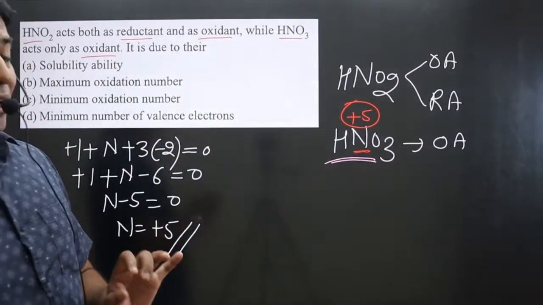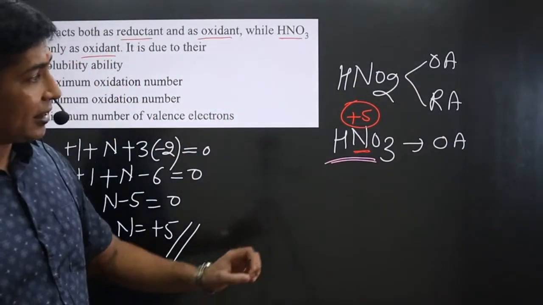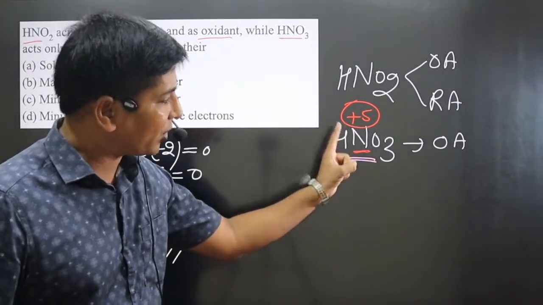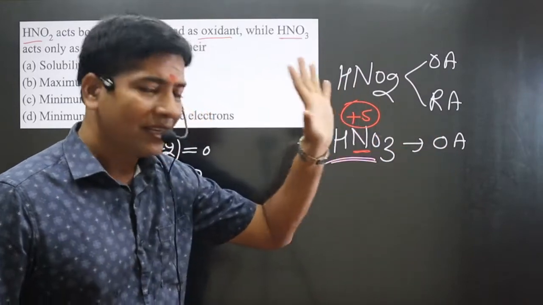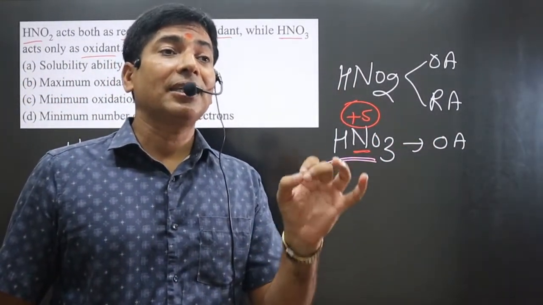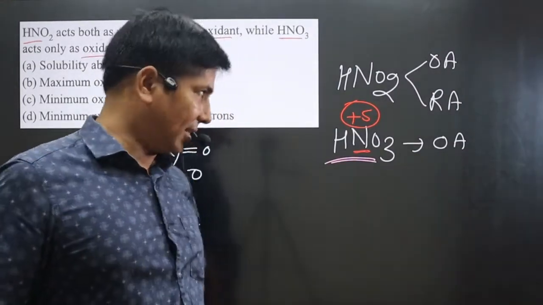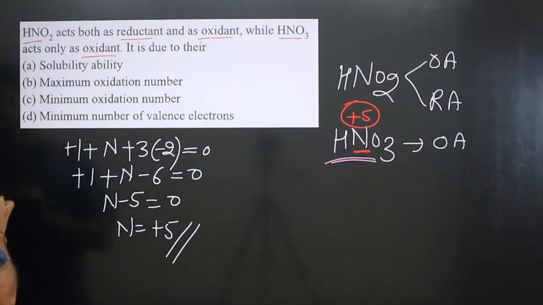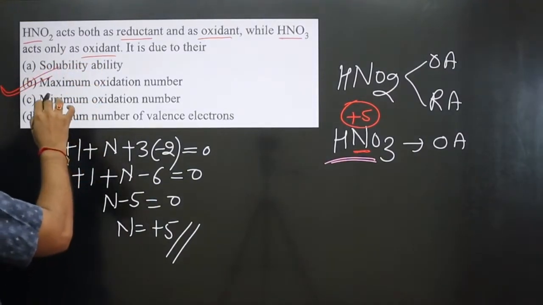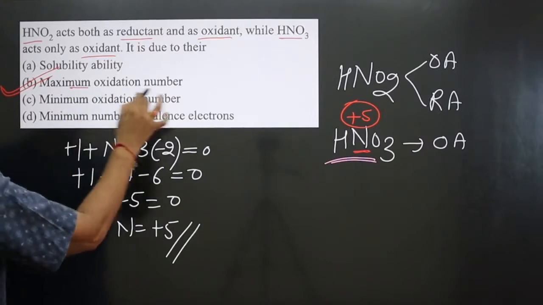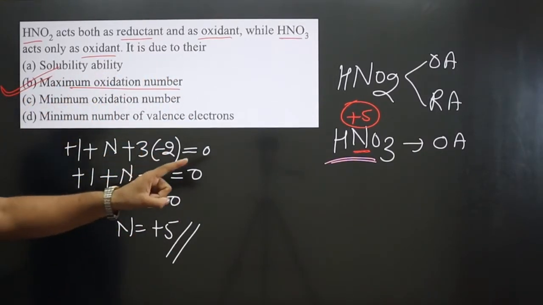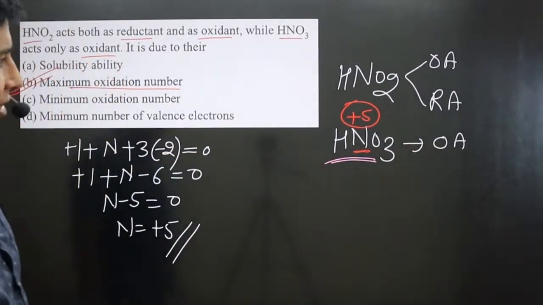So whenever the central element is present in its highest oxidation number in a compound, it will always act as an oxidizing agent. Not only an oxidizing agent, it will always act as the strongest, most powerful oxidizing agent. Now we can go to the options. You can see we have option B, since it is present in its maximum oxidation number. Here it refers to the central element, which is present in its highest, maximum oxidation number.